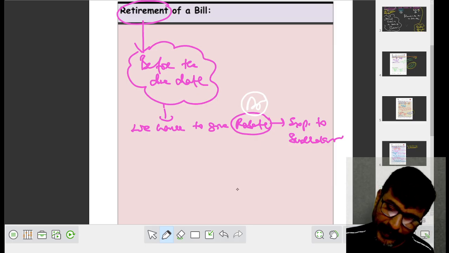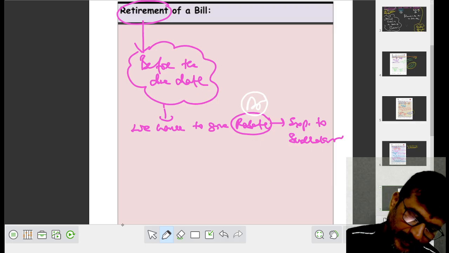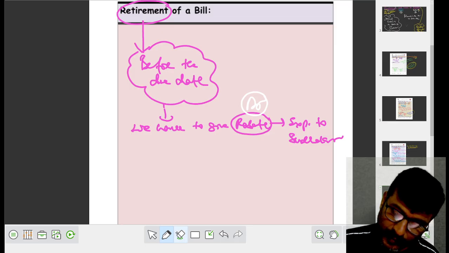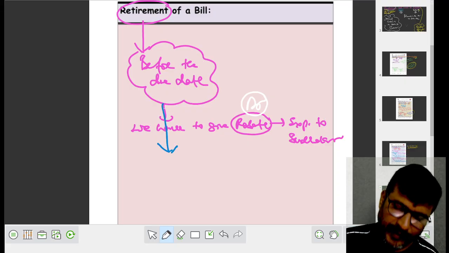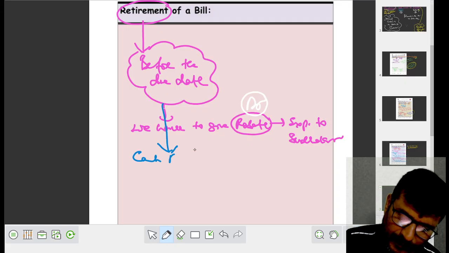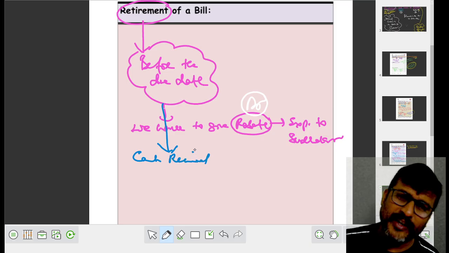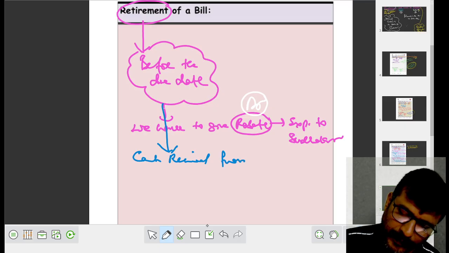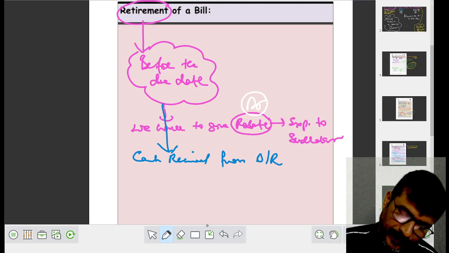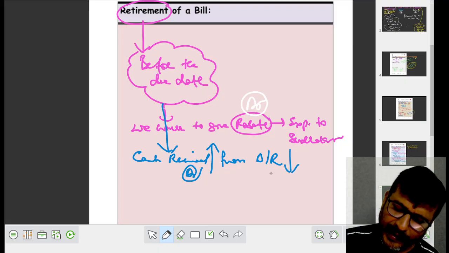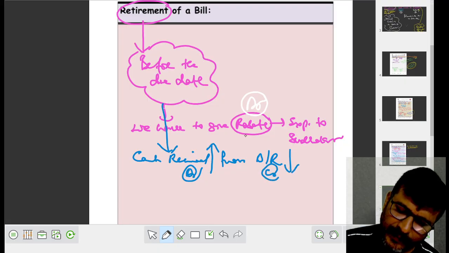Now, what happened in case of retirement of a bill? Cash received from bills receivable. Cash increases, debited; BR decreased, credited. Moreover, there is a rebate.